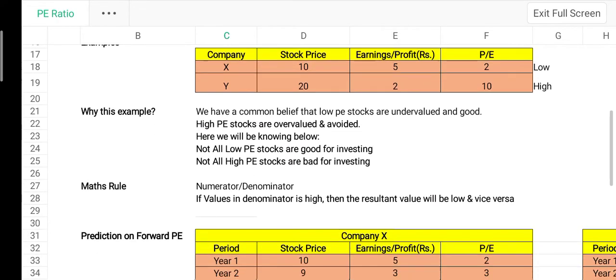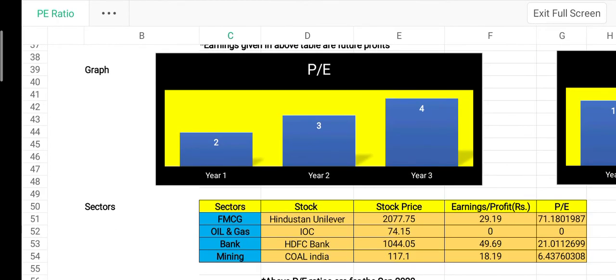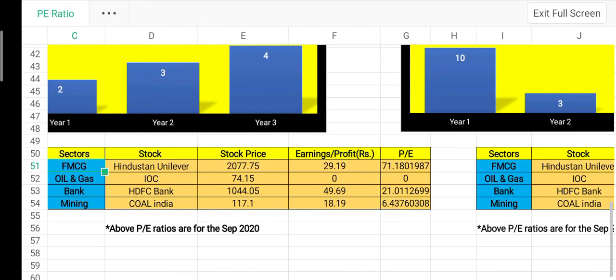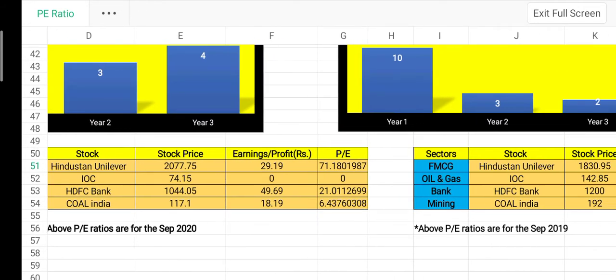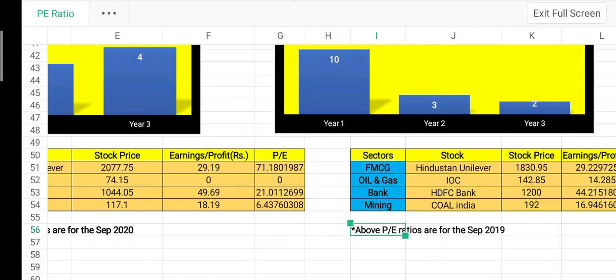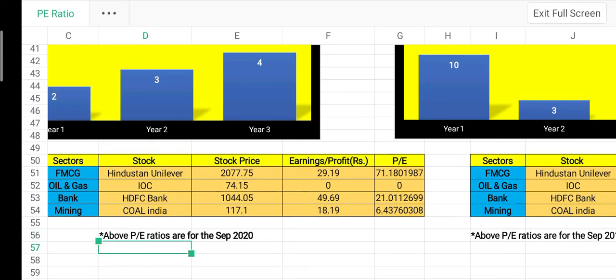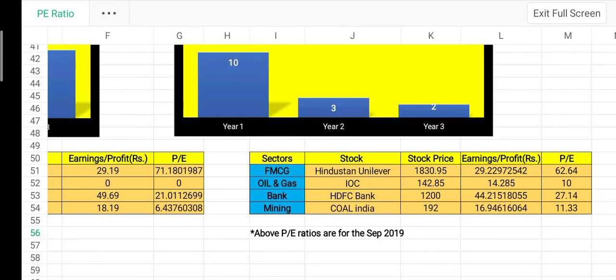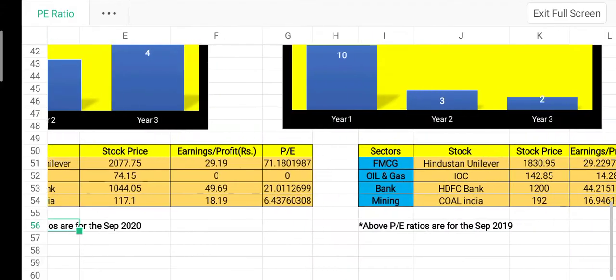So coming to the real time example, we have taken two examples based on the sectors. One is based on last year, September 2019, and the other one is September 2020, the current year. We have four sectors. One is FMCG, the other one is oil and gas, the other one is banks, and the other one is mining. So first we'll look at the FMCG sector.